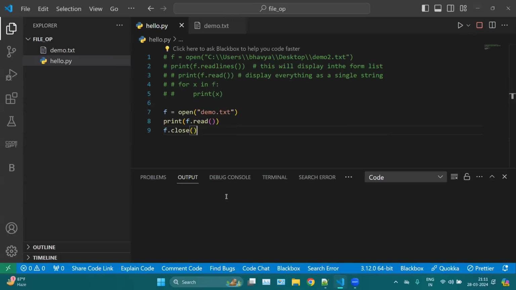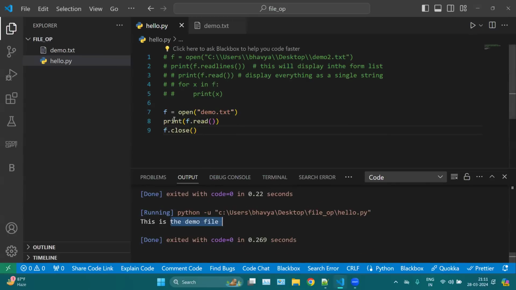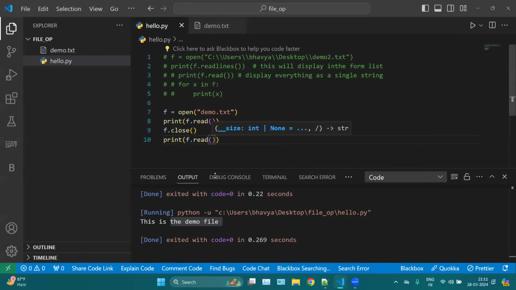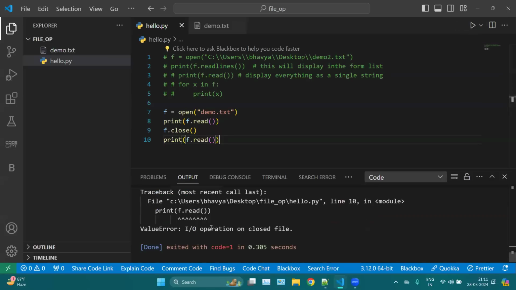So if I run this, you can see this is a demo file. First we are opening, then we are reading. Now when you print again with f.read, like this one: first we are opening a file, then reading, then closing, and then reading again without opening. So this will throw an error, because we have already closed the file. We are performing an input or output operation on a closed file.